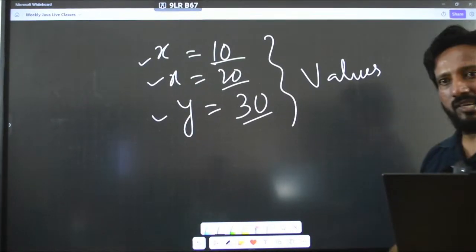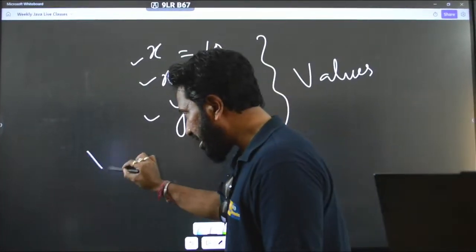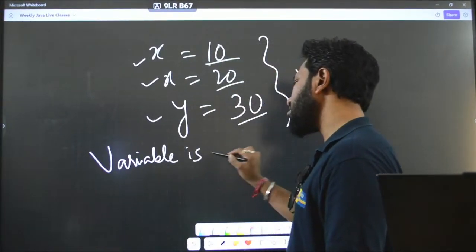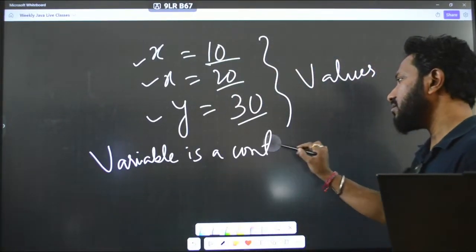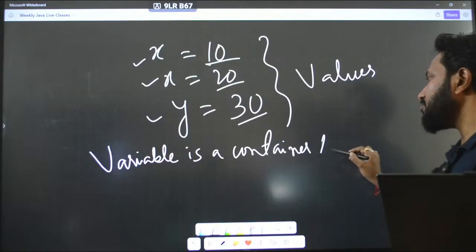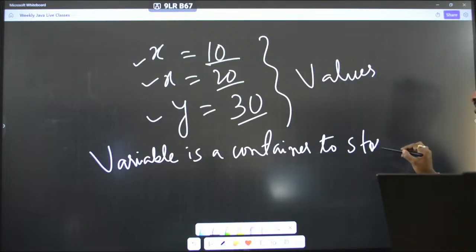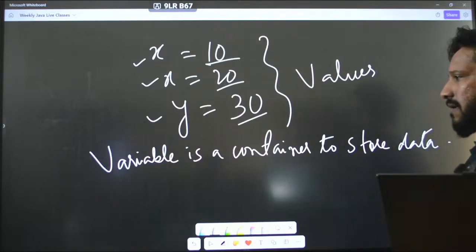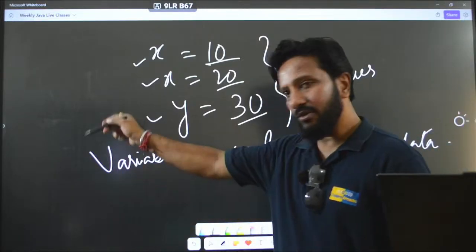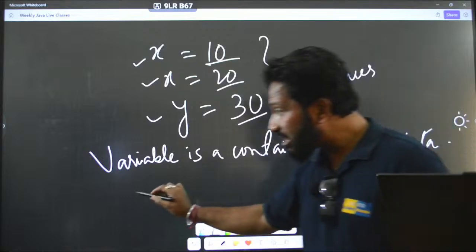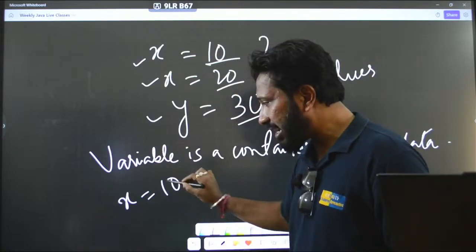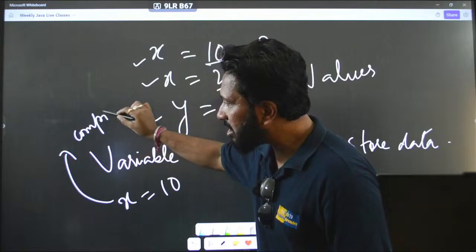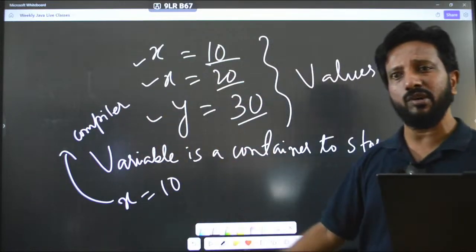To be precise, I can simply say that a variable is a container to store data, correct? And this variable is given to us by the compiler. So you create the variable, x equal to 10 we are writing, but the memory is given by the compiler. Just remember it like that, it will be very easy to understand.